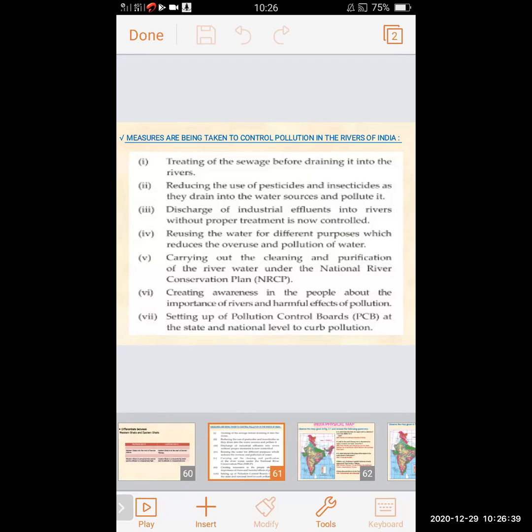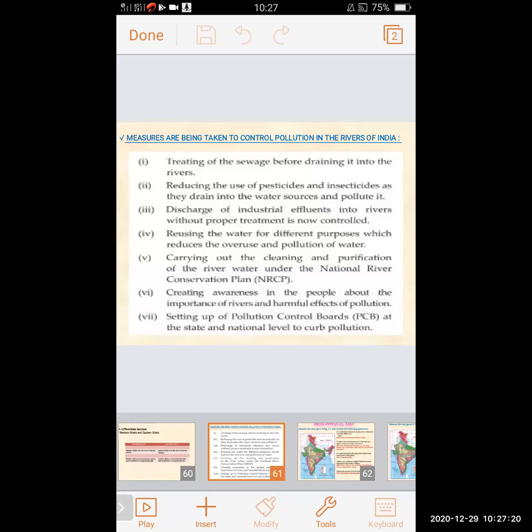Discharge of industrial effluent into rivers without proper treatment is not controlled. The industrial effluent from industries and factories is also discharged into the river, and without proper treatment it is very harmful to drain into the water sources. So without proper treatment, it should be controlled.